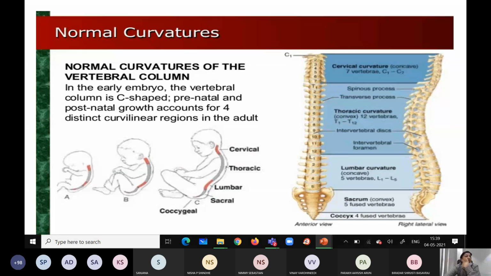In the early embryo, the vertebral column is almost C shape. See here, it is a C shape. Then prenatal and postnatal growth accounts for 4 distinct regions in the adult. So as age advances, it gives an S shape. S shape. Okay.